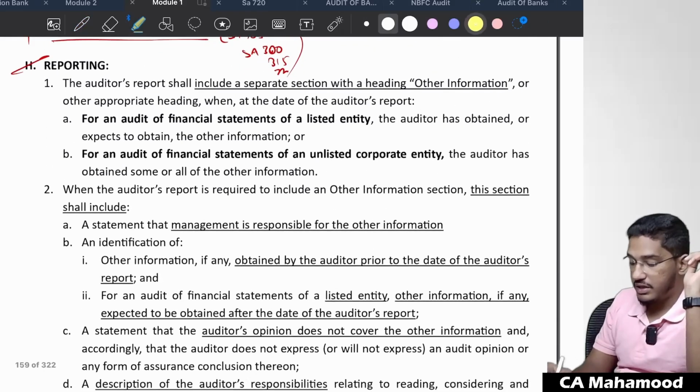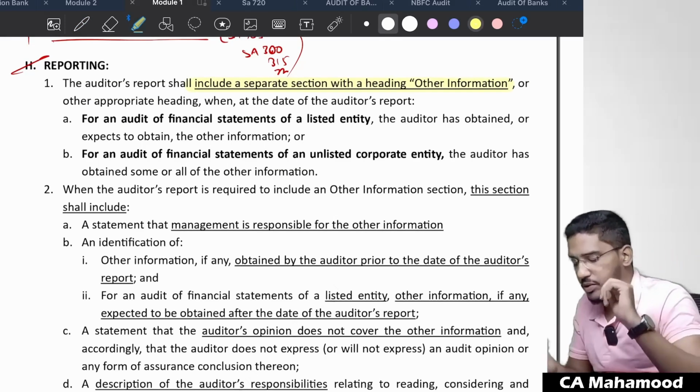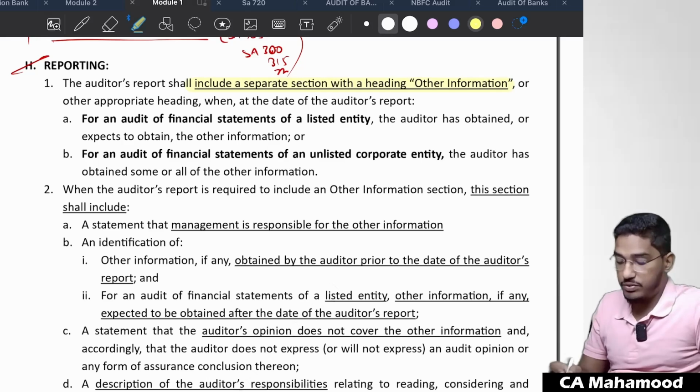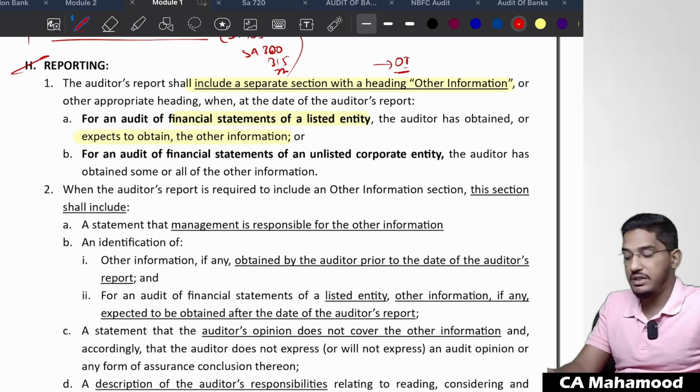The auditor's report shall include a separate section with the heading "Other Information" or some other appropriate heading when, at the date of the auditor's report, for an audit of financial statements of a listed entity, the auditor has obtained or expects to obtain the other information. Whatever matters you want to communicate regarding other information, you have to do it through the other information paragraph.